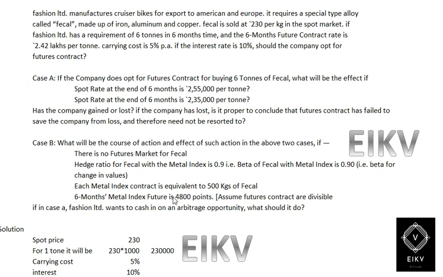The 6 months metal index future is 4800 points. Assume future contracts are divisible. If Fashion Limited wants to cash in on an arbitrage opportunity, what should it do?